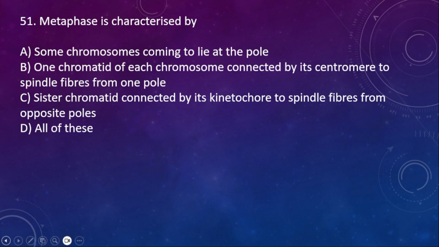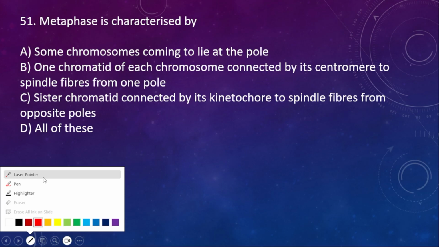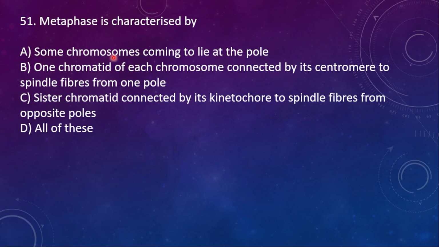Next one. Metaphase is characterized by A. Some chromosomes coming to lie at the pole. No, in metaphase the chromosomes are not at the pole, they will be at the equator. B. One chromatid of each chromosome connected by its centromere to the spindle fiber from one pole. No, not only from one pole, they will be attached to both poles. C. Sister chromatids connected by their kinetochore to spindle fibers from the opposite poles. Yes, this one is correct. So the correct answer is C.